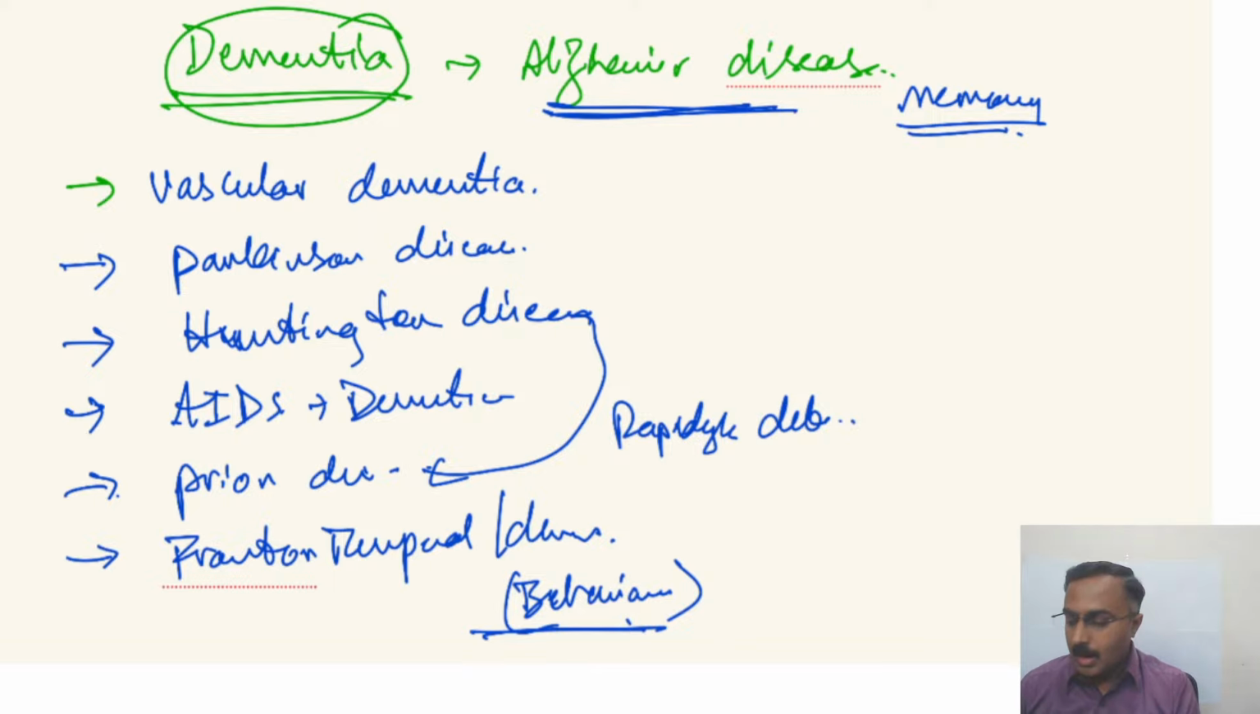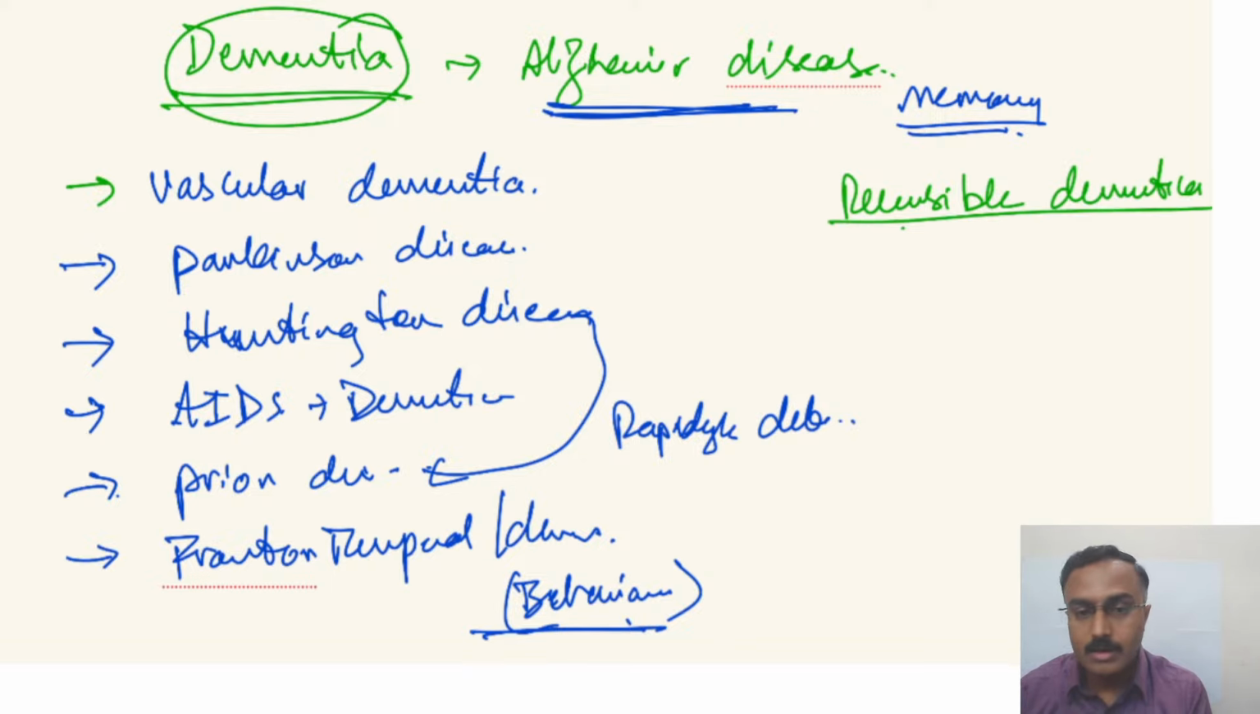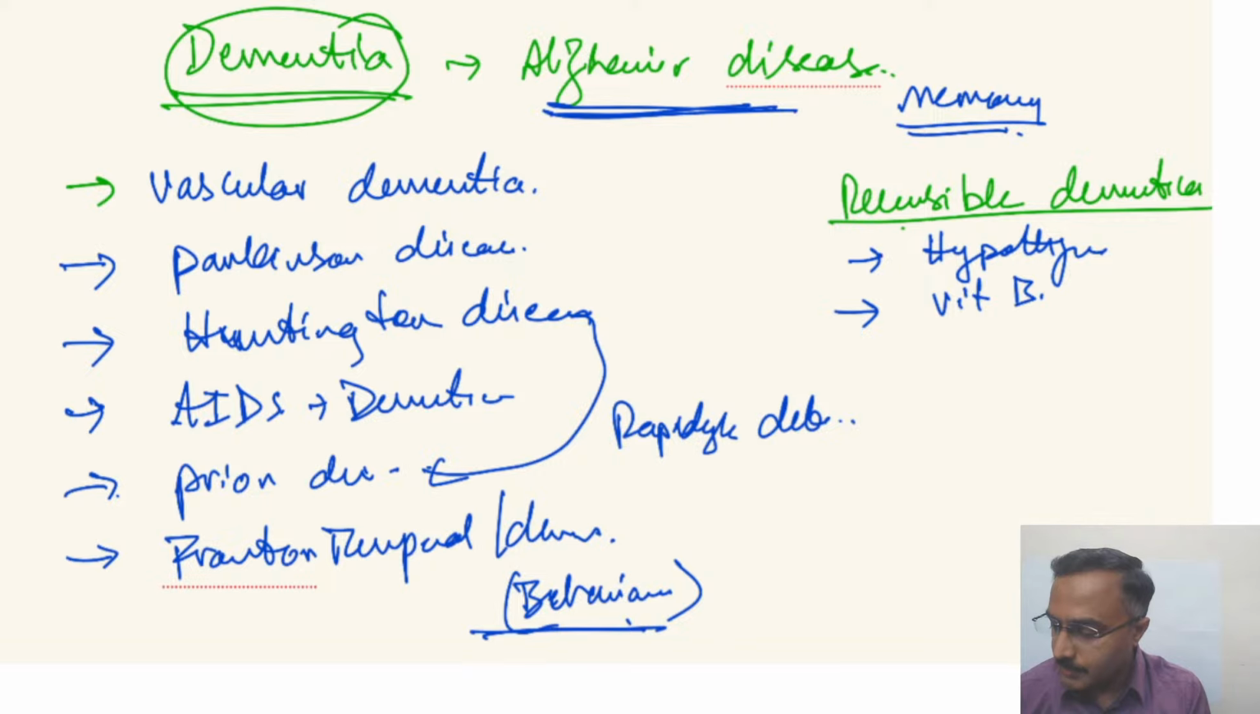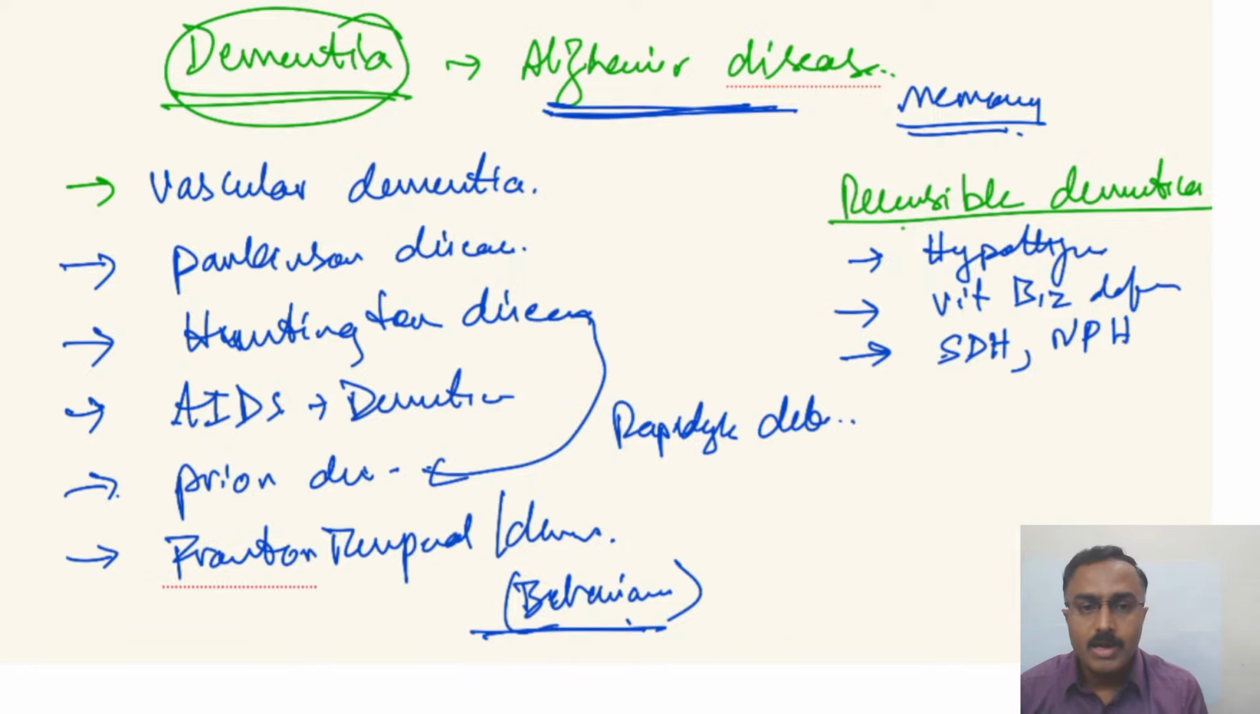And there is one question that keeps repeating about reversible dementias. People have to know that there are conditions under dementias which are reversible, in the sense that they are treatable. Some of them are due to hypothyroidism, vitamin B12 deficiency, surgical causes like subdural hematoma or normal pressure hydrocephalus. These are certain examples of reversible dementias.